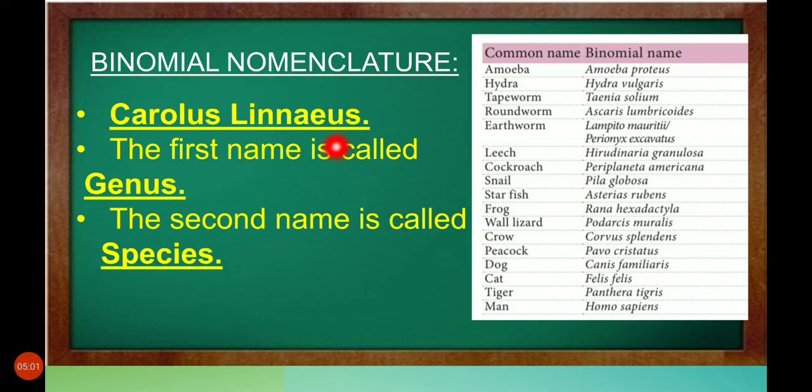The first name is called genus and the first letter of the genus is capital. The second one is known as species and it is written in small letter. Here are a few examples of organisms, their common names and binomial names, or scientific names, we can also say.